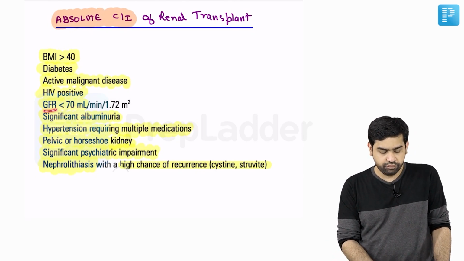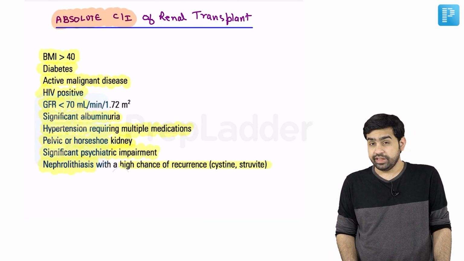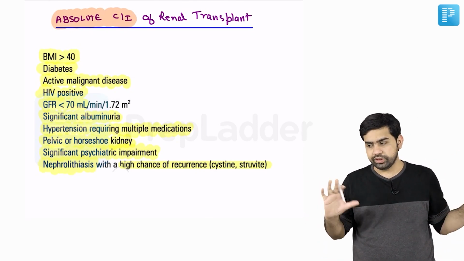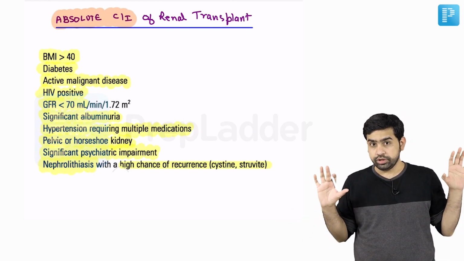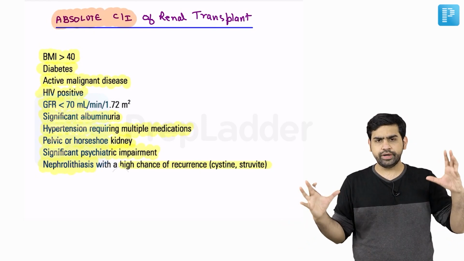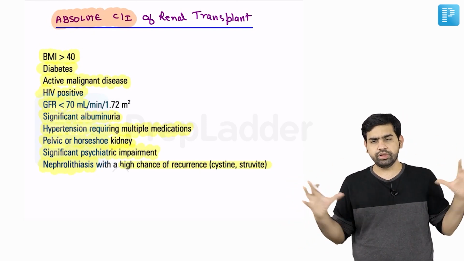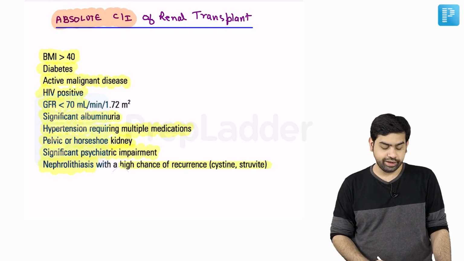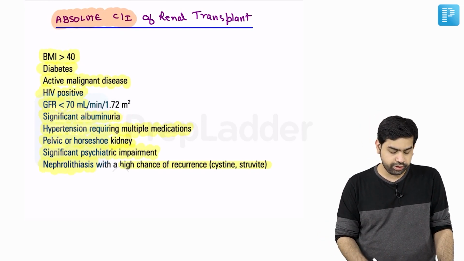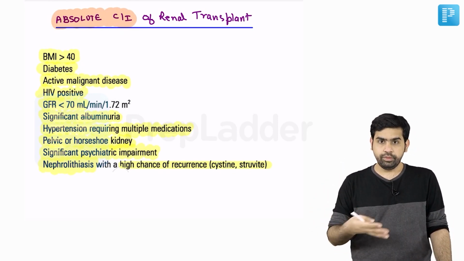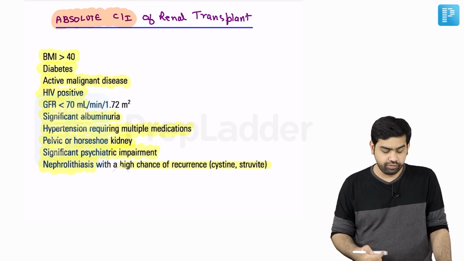Okay, GFR less than 70, that is a global GFR I'm talking about. Okay, both the kidneys included. If at all the global GFR is less than 70, normally it's around 120, we cannot go ahead with the transplantation. Absolute contraindication. Now, significant albuminuria, so that is why we perform something which is called a protein to creatinine ratio. We basically check for the urine albumin levels in that.